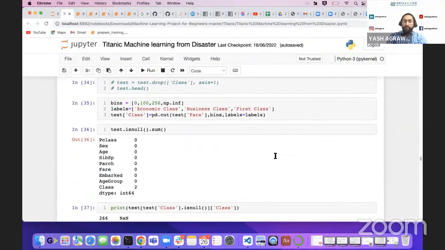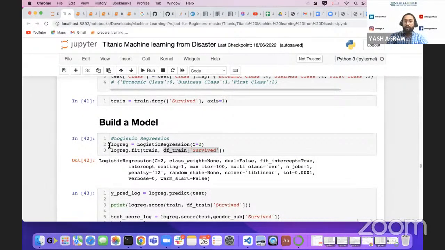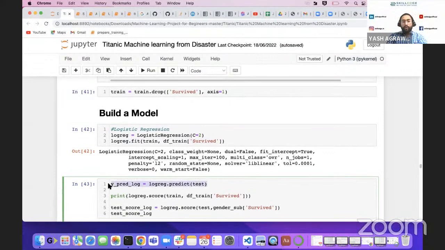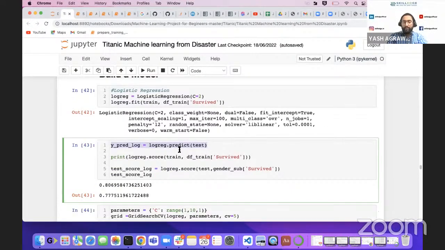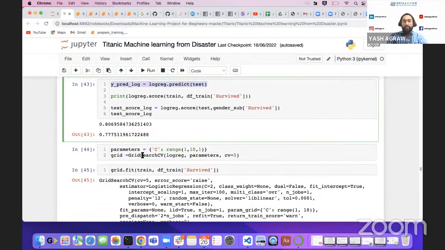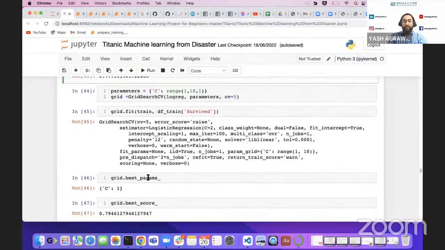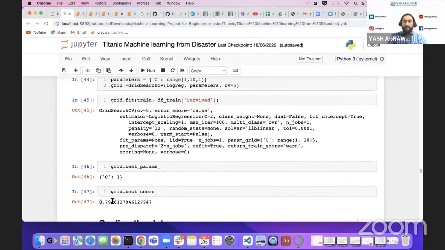Now, finally, we move to the model building, where we have initialized your model and fit your data, where X was all your features and Y is your target variable. Then we have predicted on the test. Then we have taken the accuracies on train and test, and we got this range. There is not much difference in this, so this shows that our model is a generalized model. Then we used grid search CV where we have taken the number of cross validations and number of accuracies so that we cannot rely on the single accuracy itself. After that we got an accuracy of 79%.